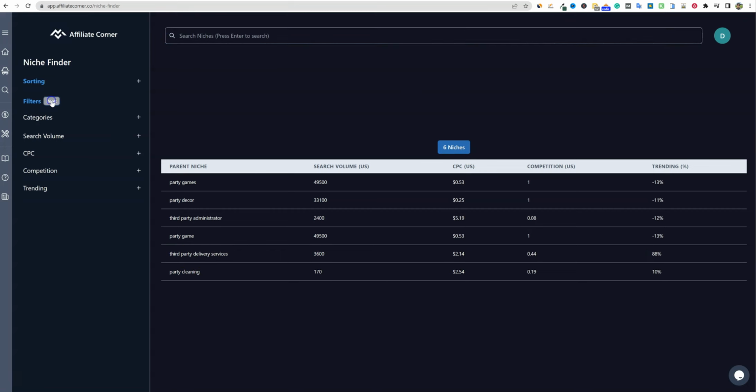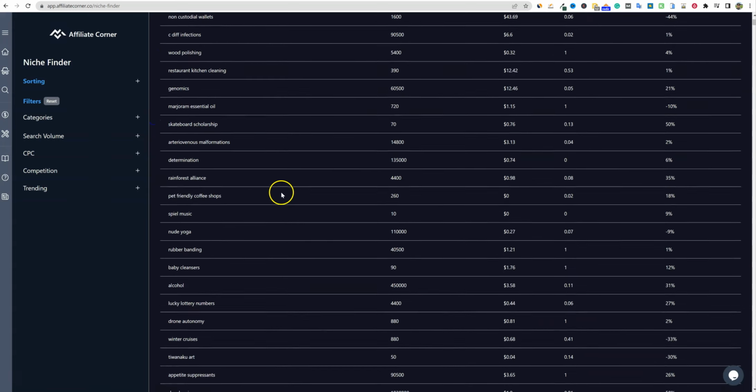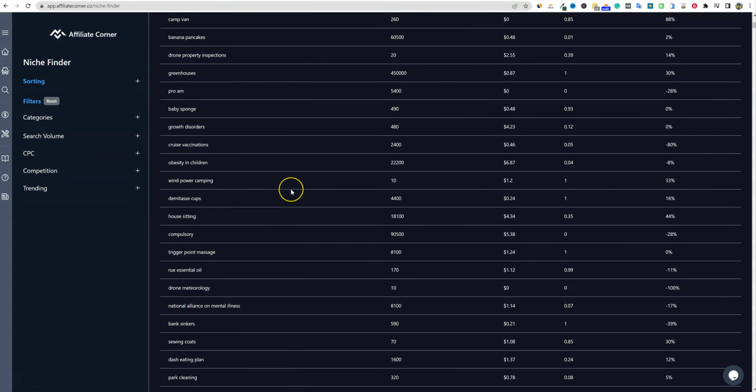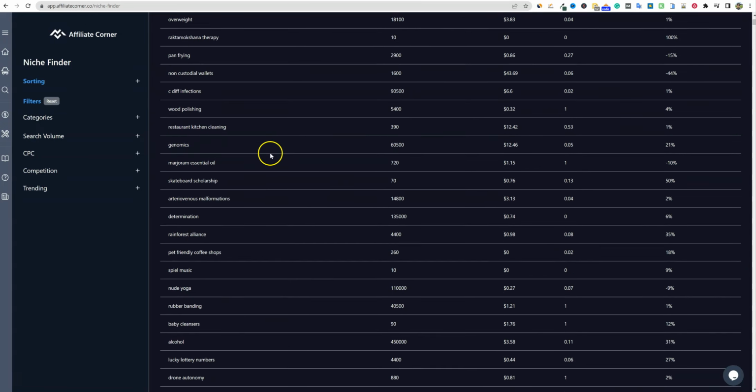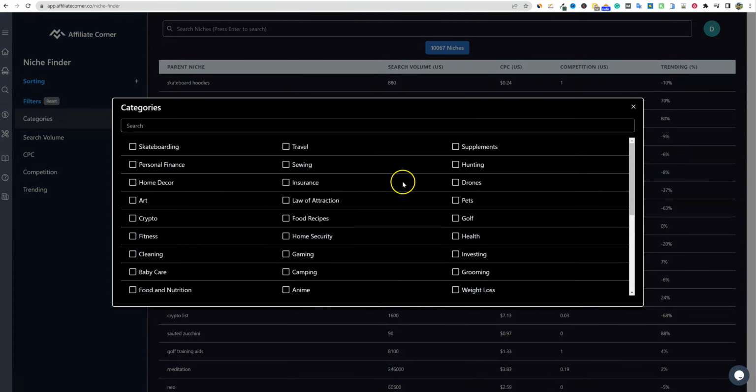You've got to push the reset button. Let's see right over here. I'm just going to go back to home. So there's 10,000 niches in here. Doesn't look like you can click on this and actually sort by the ones that are in positive trends right now, but I don't know what this citizen supplements are, but they've already done a ton of research in here that you could build websites off of, YouTube channels, find different products on. So that's really cool.